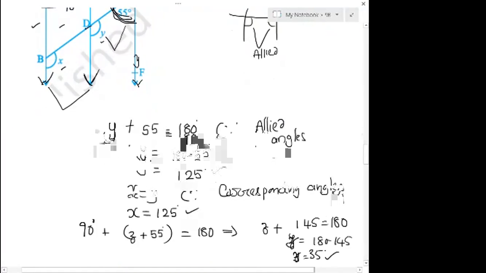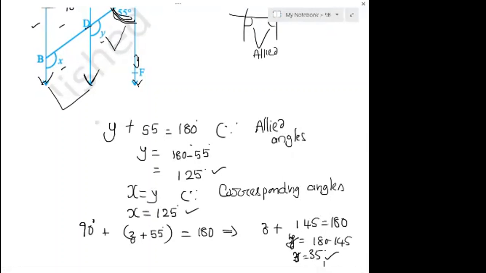Tell me. Interior angles on the same side of the transversal, what relation are they? Are they equal or supplementary? They are supplementary. That's what we call supplementary. They are nothing but allied angles, right? Yes, allied angles are supplementary.